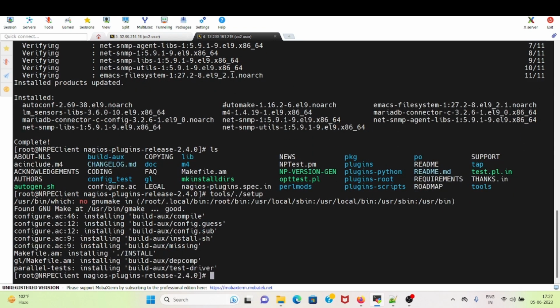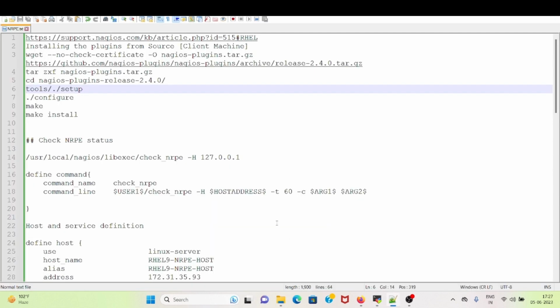So I am able to see that the installing of the compile, config.guess, all these are successful. The next step would be the configure, then make and make install.